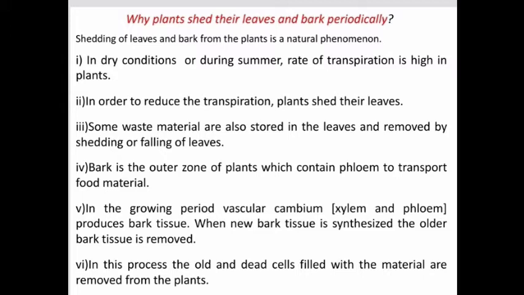And bark is the outer zone of plants which contains phloem to transport food material. Naturally, we see bark in trees, hard bark present on the outer surface of the trunk. That is meant for transportation of food material because bark contains phloem. In the growing period, the vascular cambium, that means xylem and phloem, produces bark tissue. When new bark tissue is synthesized, the older bark tissue is removed.